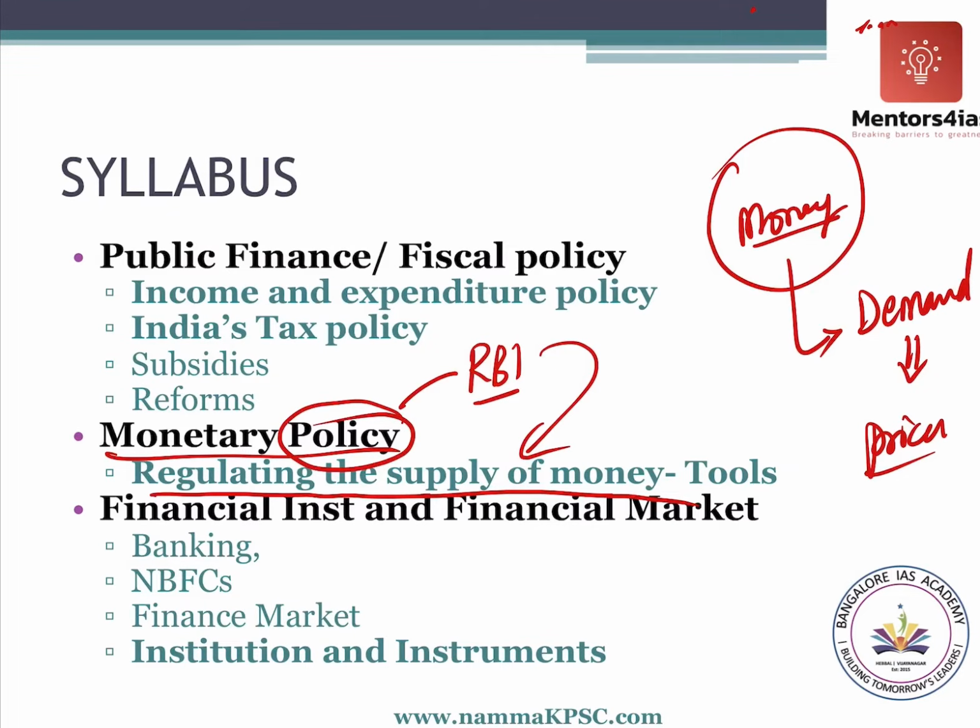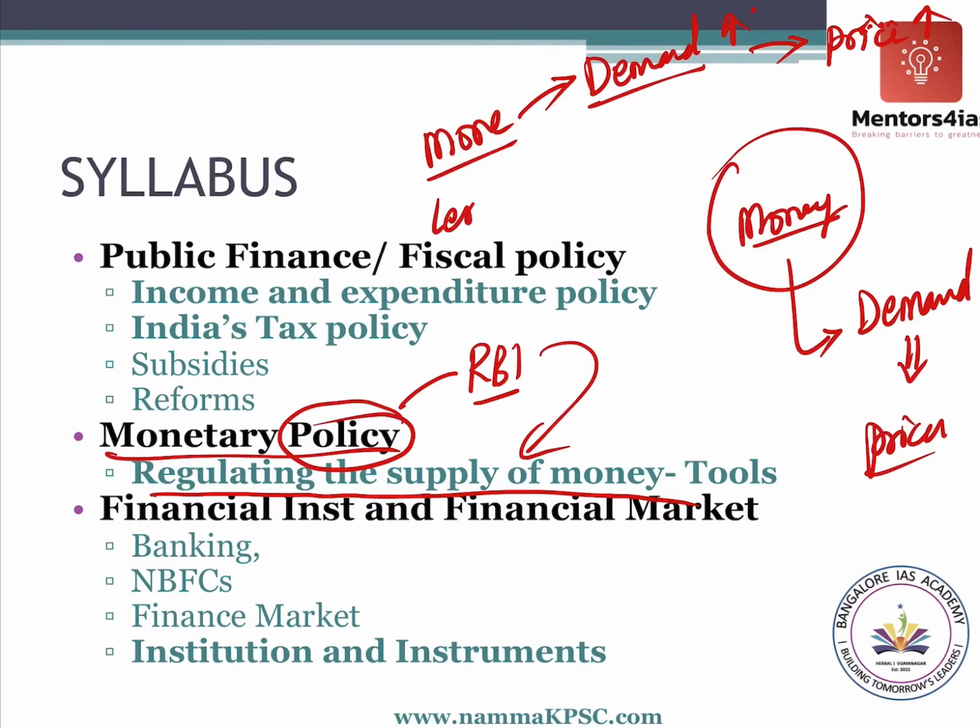Now, let's try to make you understand in simple words. If you have more money, what will happen to the demand? Your demand will increase if you have more money. When everybody's demand increases, what happens to the prices? Prices will increase.